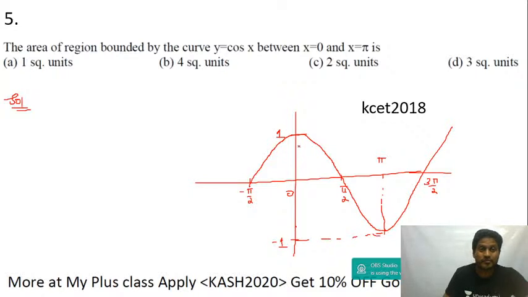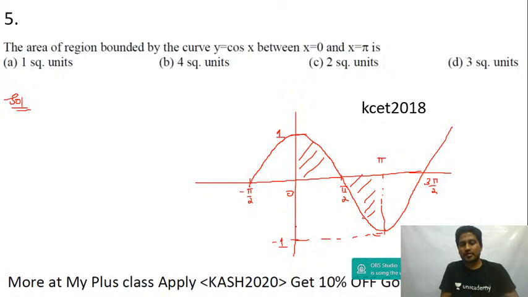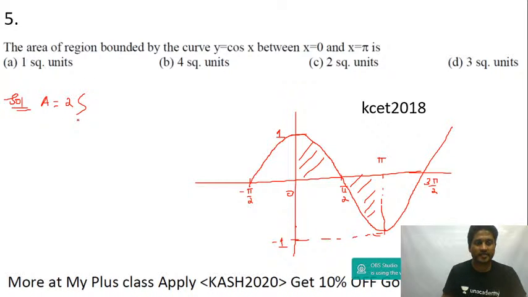Now I am supposed to find the area from 0 to pi. This area and this area, it is symmetric. Just find 0 to pi by 2 and multiply by 2. The area between 0 and pi by 2 and between pi by 2 and pi is the same. So it's symmetric. So I just write area is equal to 2 times integration 0 to pi by 2, and then you get cos x dx.